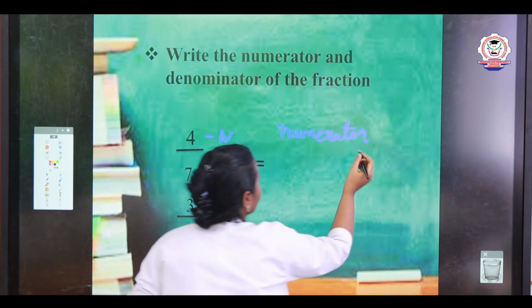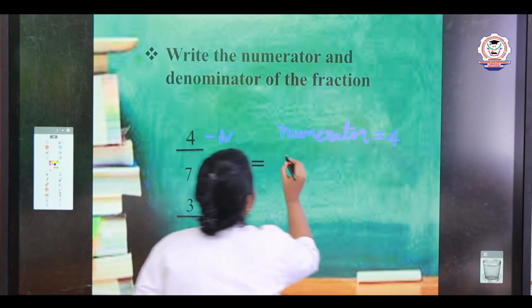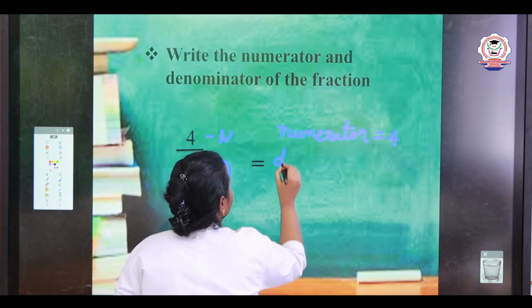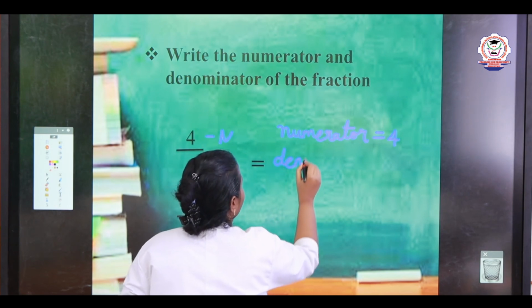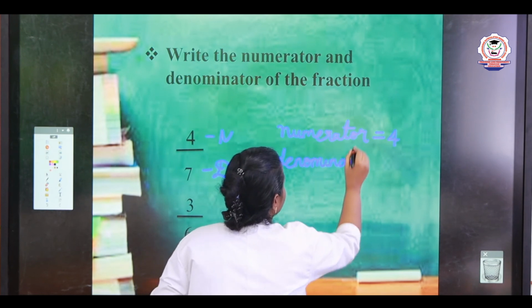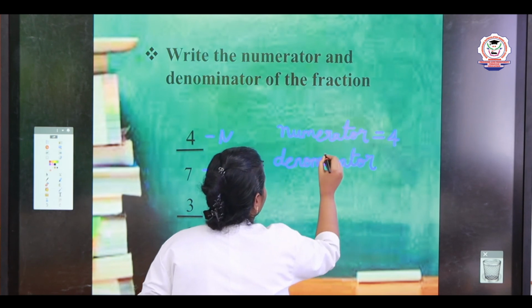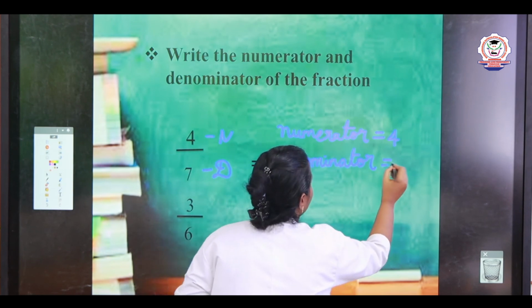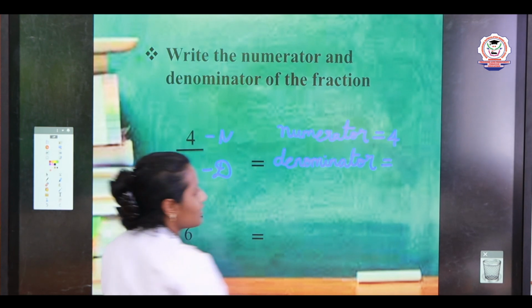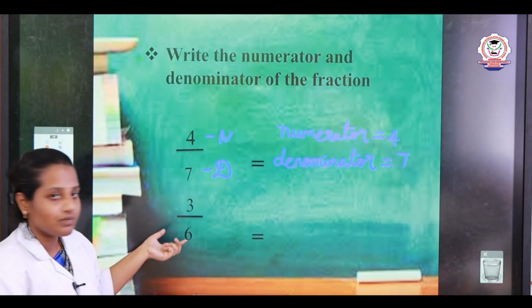Numerator will be what? 4. Denominator, D-E-N-O-M-I-N-A-T-O-R. Denominator. So what will be the denominator? It will be 7. Very good.